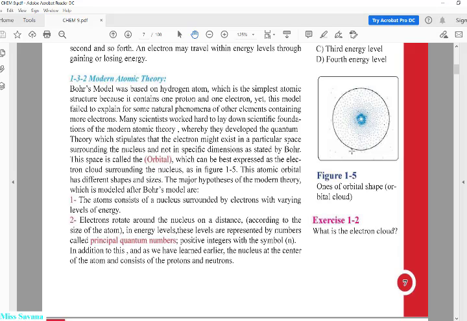The electron cloud is a special space surrounding the nucleus in which the electron spins around the nucleus. It has different shapes and sizes.